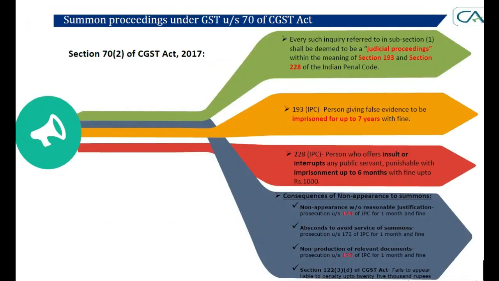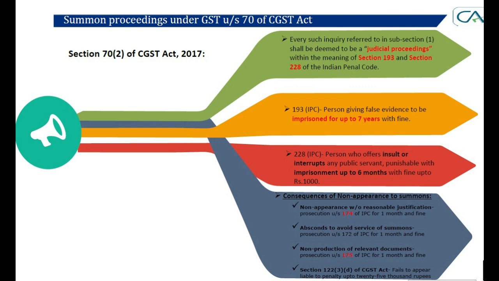आप कोर्ट में बैठे हो. इसका मतलब क्या है? If you skip summons, if you don't attend summons, what is the outcome of that? There is section 193 and section 228 of the Indian Penal Code. 193, what does it say? It says कोई भी झूठा, you fabricate any evidence, you can be in prison for up to 7 years with fine. Hefty fines, hefty imprisonment. So it's a serious affair.